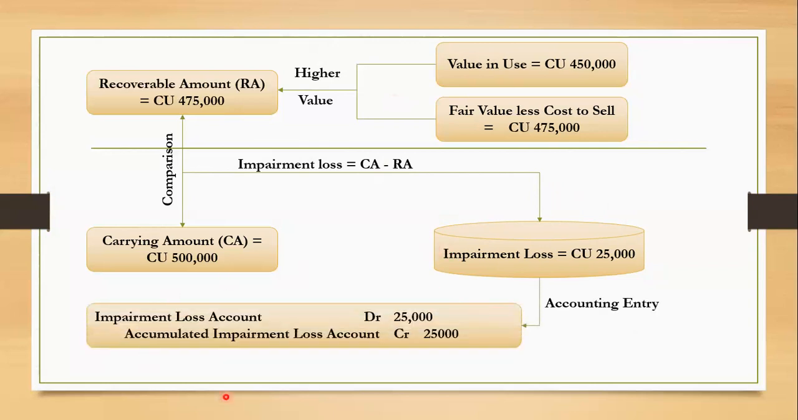The accounting entry is like this. We are debiting impairment loss account by the impairment loss amount, which is 25,000. At the same time, we are crediting accumulated impairment loss account by 25,000. Impairment loss account is an expense account, whereas accumulated impairment loss account is an asset account, which implies a reduction in the value of the asset.